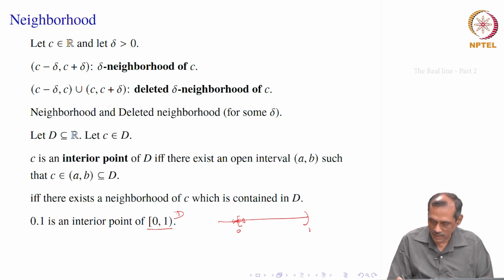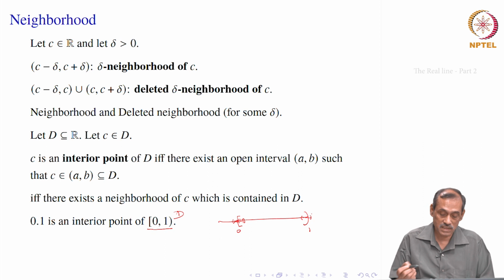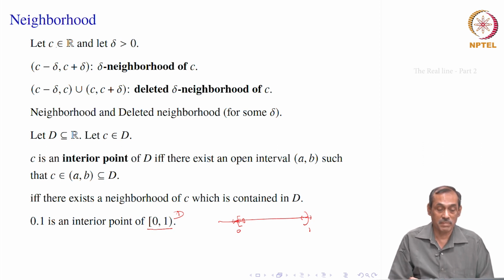So, 0 is not an interior point, but is 1 an interior point? Suppose I take 1 and any neighborhood around 1. It is not, because it will always contain a point which is beyond it, and of course 1 is not inside D. So that does not satisfy the first requirement that C must be inside D. So we will not say that 1 is an interior point, because 1 is not in D itself.